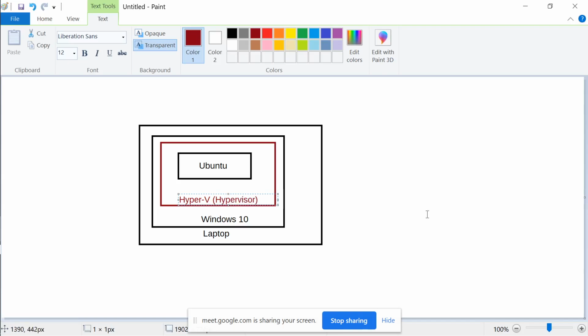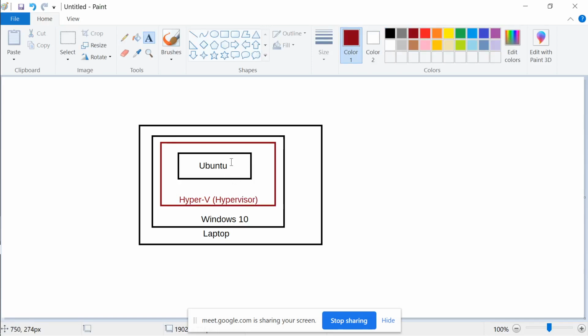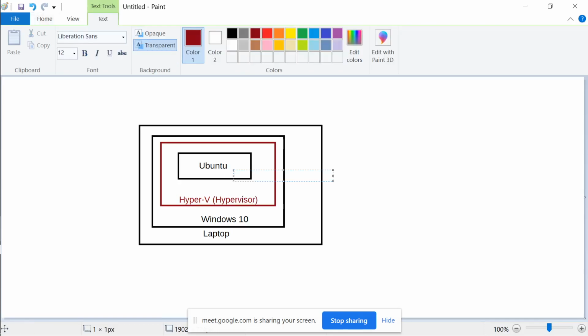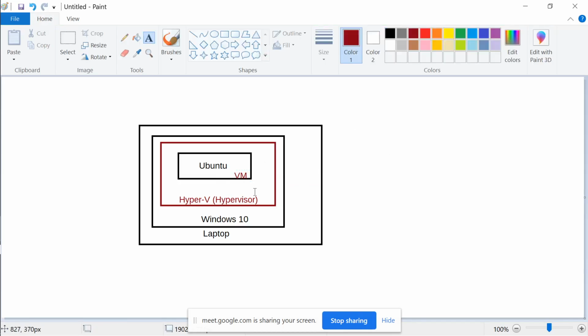For Hyper-V, this is like a virtual machine. It looks like an app to you, but for the hypervisor this is a virtual machine, and it will have all the control mechanisms that any hypervisor would have over a VM. This is how it runs because of Hyper-V. If you have an operating system which does not support Hyper-V, then it cannot support Ubuntu.